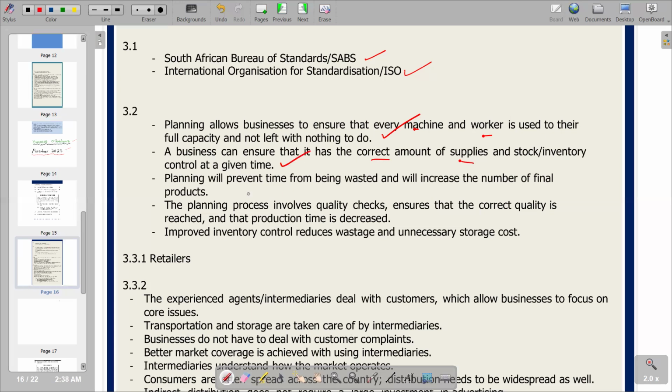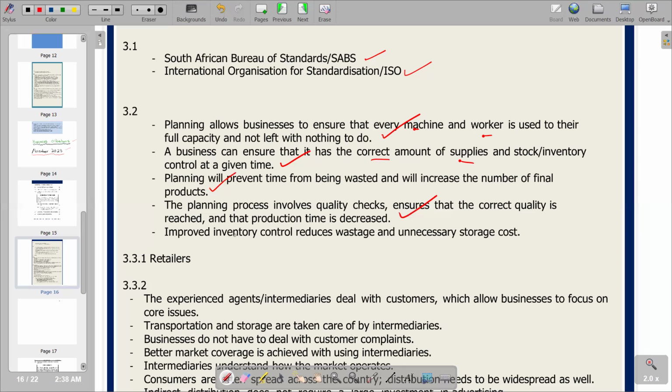We go to the next point, which is point number 3. Planning will prevent time from being wasted and will increase the number of final products. Obviously, time delays in production won't be encountered. No bottlenecking along the production process. So we go to the next one. The planning process involves quality checks and ensures that the correct quality is reached and that production time is decreased. So by planning, it means we are going to produce within the stipulated time. We are not going to waste time. Delays in production are not going to be noticed. So this is the point that we have.